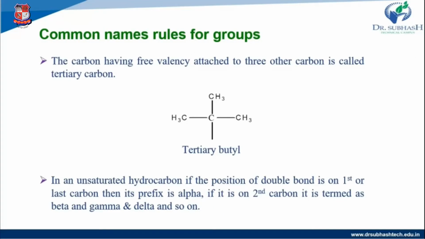In this chain, if the double bond is at the first carbon or the last carbon, then the prefix added is alpha. If the double bond is attached to the second carbon, that is called beta, or gamma or delta.